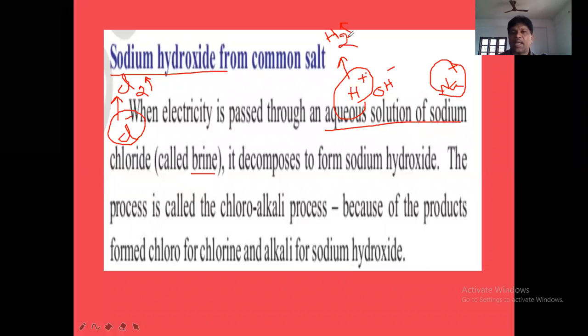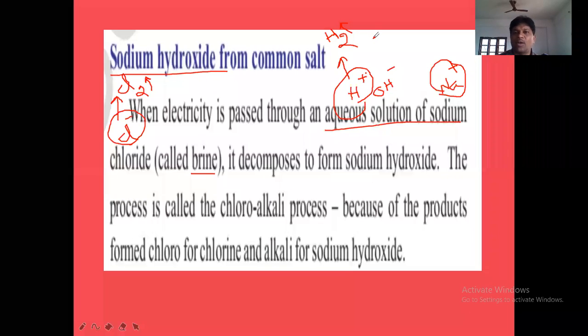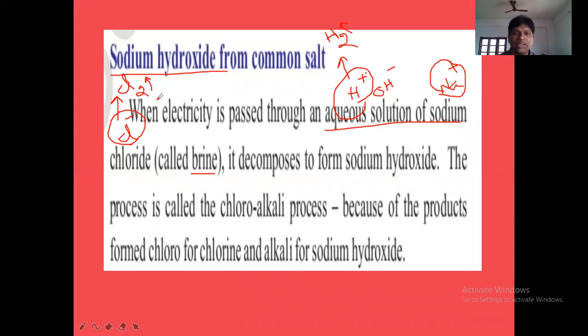At anode, what will be produced? Cl2 gas. At cathode, what will be produced? H2 gas. So H2 gas at cathode, Cl2 gas at anode. They ask you, when electricity is passed through aqueous solution of NaCl, which gases are produced at cathode and at anode?